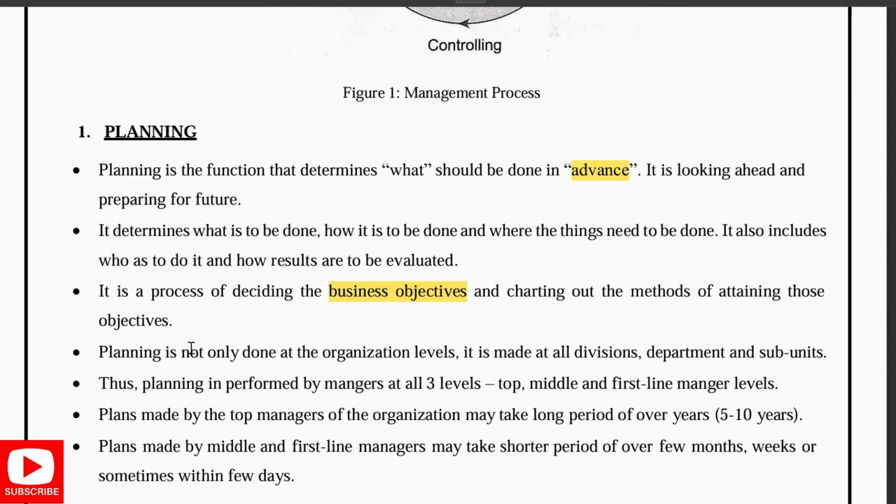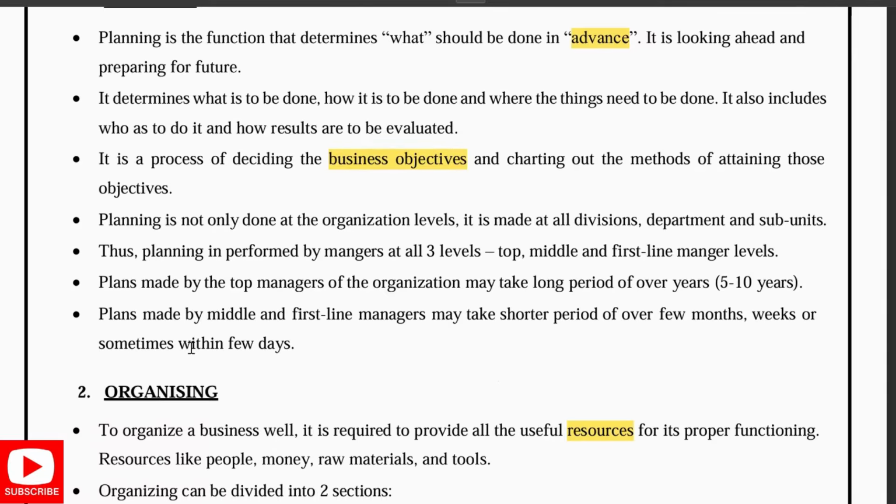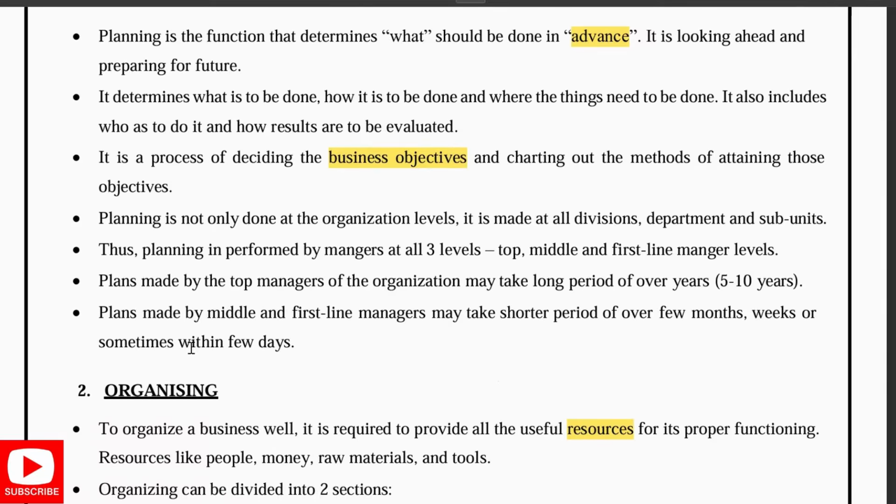Again, planning is performed by the manager at three levels. One is top level, middle level, and the first line manager level. Top level, like the main heads, make plans for a long period, that is 5 to 10 years. Whereas the middle and the first line managers make plans for a short period of time, for a few months or weeks or a few days.